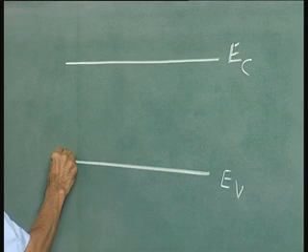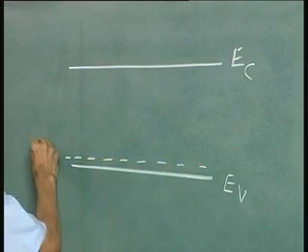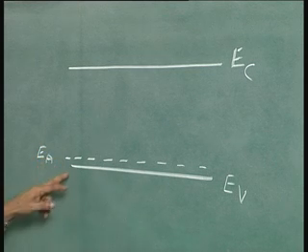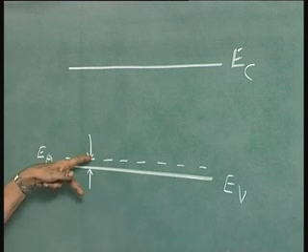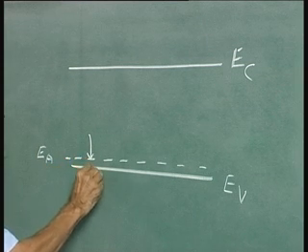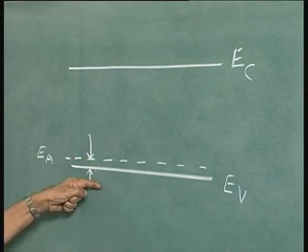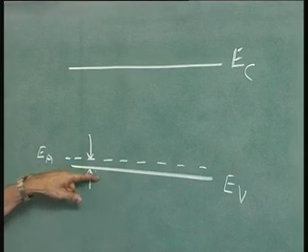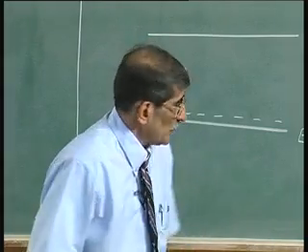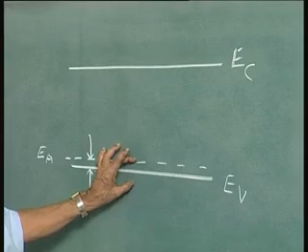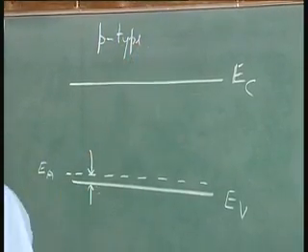Now, what we are telling is you have this acceptor level, when you introduce zinc or cadmium or beryllium, that introduces a level. This is actually the ionization energy, the energy required to transfer electrons from here to here. In other words, to transfer the vacancy from here to here. When the electron moves from here, you have a plus charge there. That is the plus charge which is available for current transport. So, this is what we are talking of, and this is the p type. E A